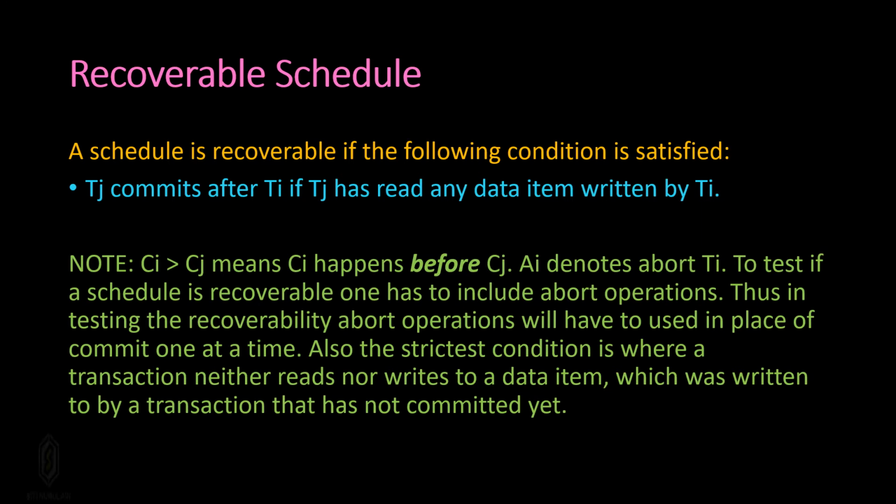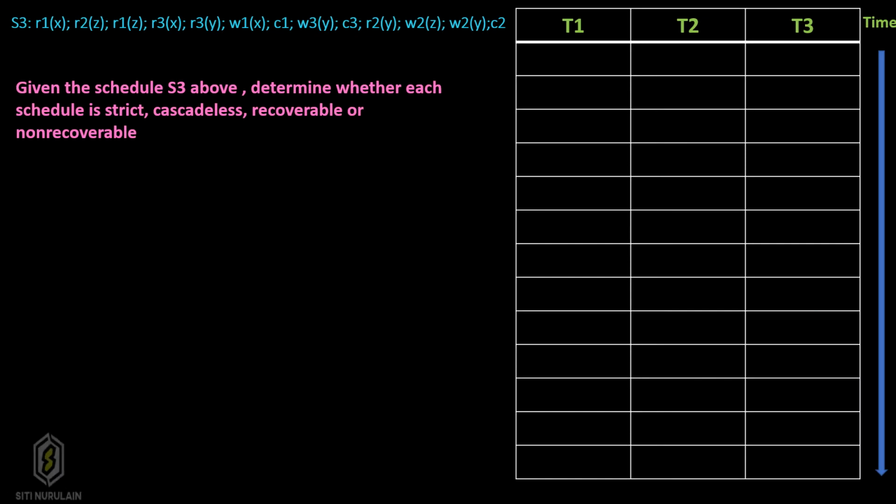Also, the strictest condition is where a transaction neither reads nor writes a data item which was written by a transaction that has not committed yet. Given the schedule S3 above, determine whether each schedule is strict, cascadeless, recoverable, or non-recoverable. Let's put the schedule in a table as shown in the slide.